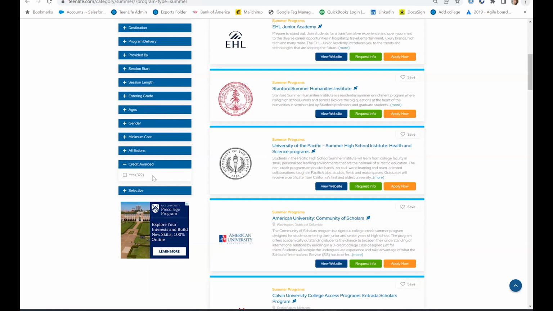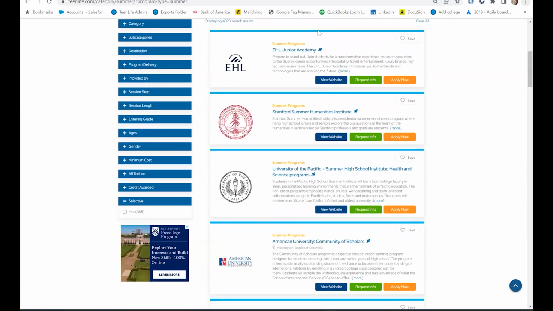Sometimes, though, the college credits don't transfer to the college you end up enrolling in, but they could. And so this is worth checking out because it means that your work over the summer adds value to your transcripts. And then selective are programs that don't accept everyone. Usually these are for highly talented youth, or they involve some kind of research, and you usually need an essay, a teacher recommendation, and a transcript.